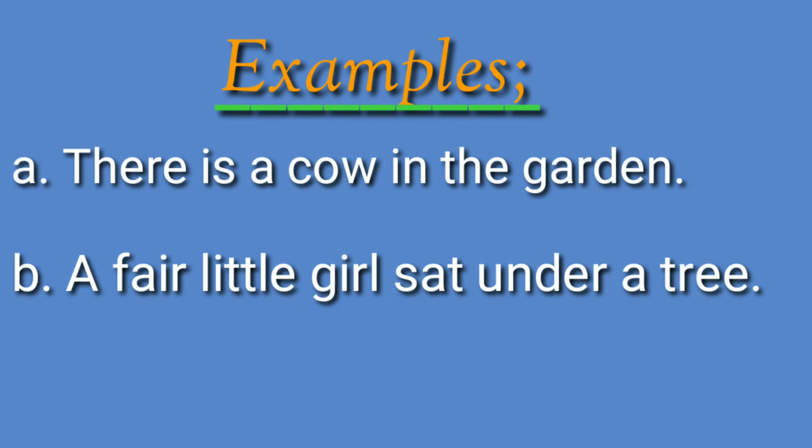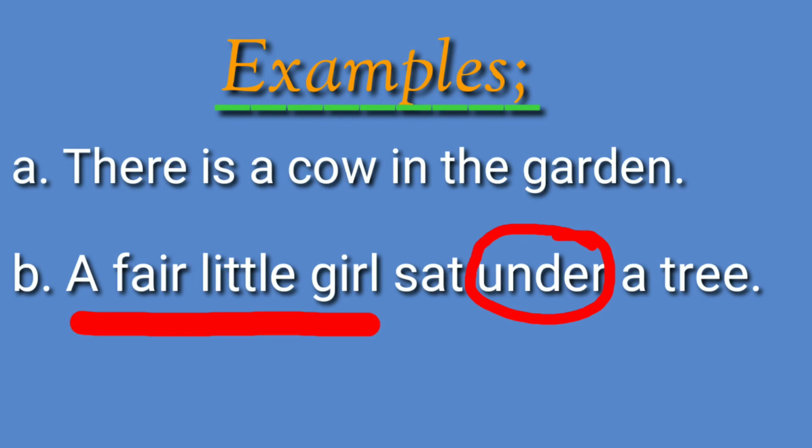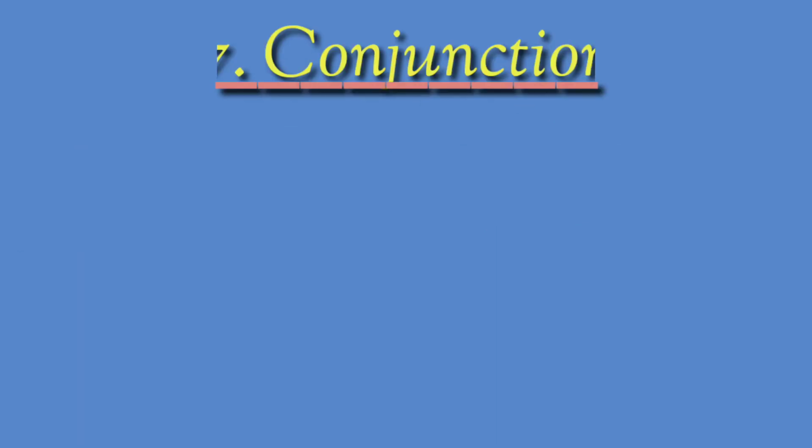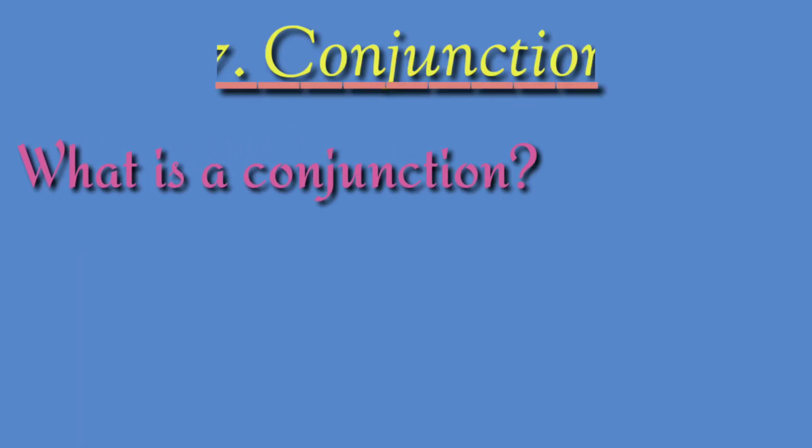In the first sentence, in is the preposition because the word in shows the relation between a cow and the garden. Similarly, under is the preposition in the second sentence, as under shows the relation between a fair little girl and a tree.